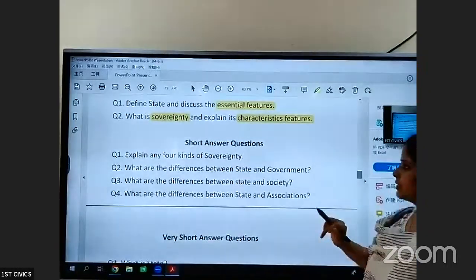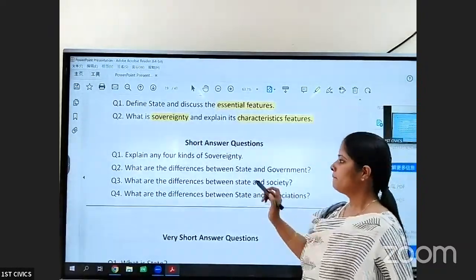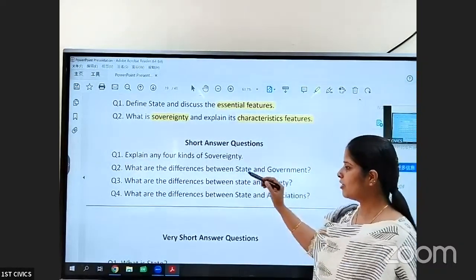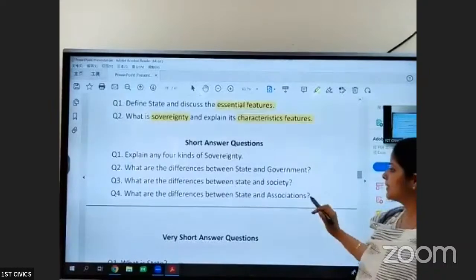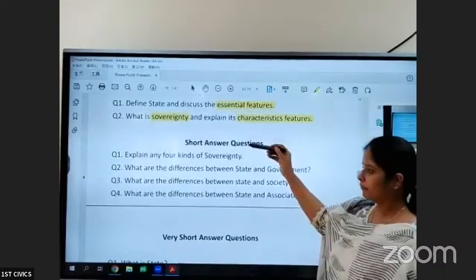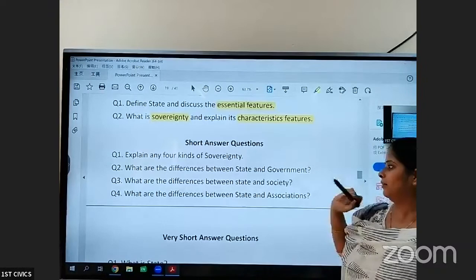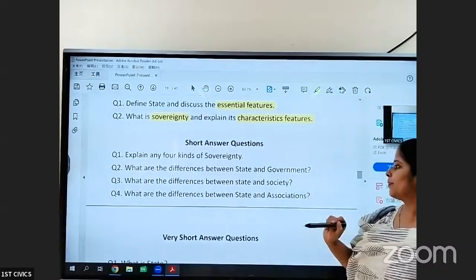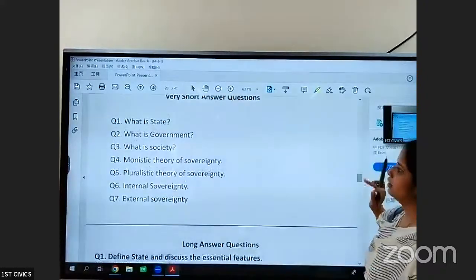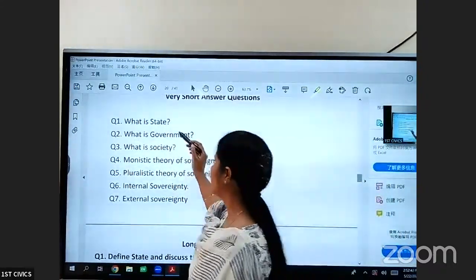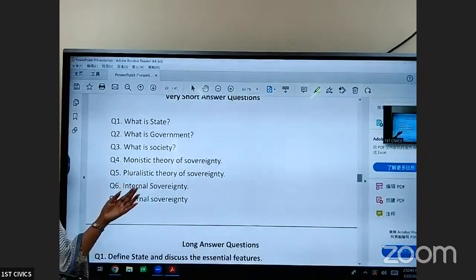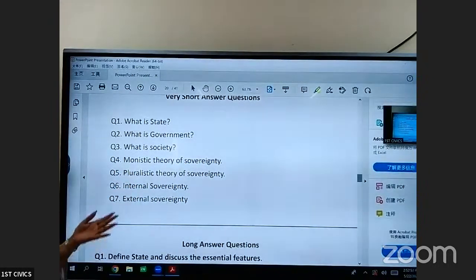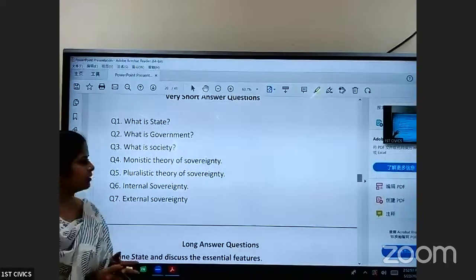Coming to short answers, you have 4 questions: kinds of sovereignty, difference between state and government, differences between state and society, and differences between state and association. Mostly the first 3 are most important. Any one can be expected. Coming to very short answers, you have: what is state, what is government, what is society, monistic theory of sovereignty, pluralistic theory of sovereignty, internal sovereignty, and external sovereignty. We can expect one question from this.